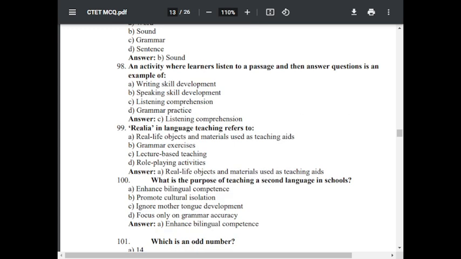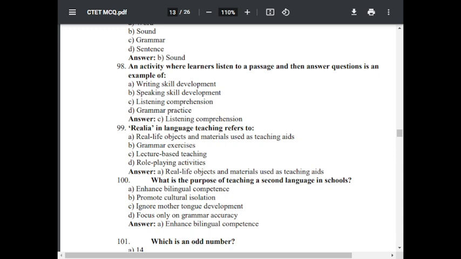Realia in language teaching refers to: option A, real life objects and materials used in teaching aids; option B, grammar exercise; option C, lecture based teaching; option D, role playing activities. Option A is correct: real life objects and materials used in teaching aids.